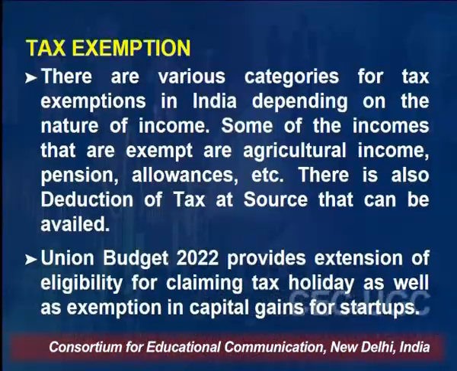Let's discuss that. There are various categories for the tax exemptions in India depending on the nature of income. What type of income you are getting? Some of the incomes that are exempt are agriculture income, pension income, and allowances, etc. What it means is that in India, the central government doesn't impose any tax. That is, when I'm using the word tax, I'm talking of the income tax on agriculture income, right?